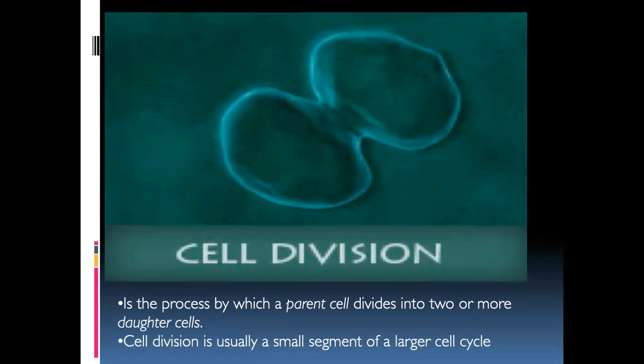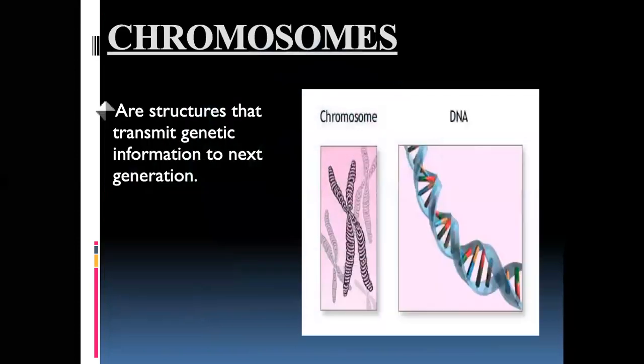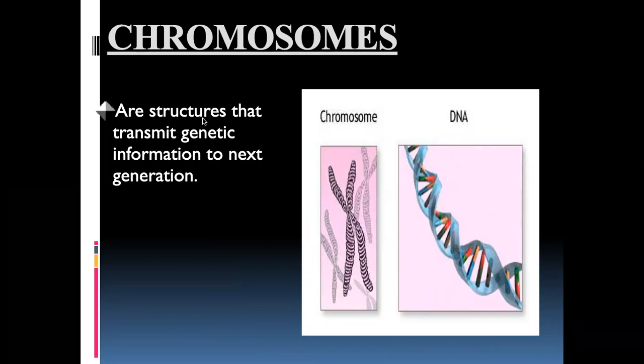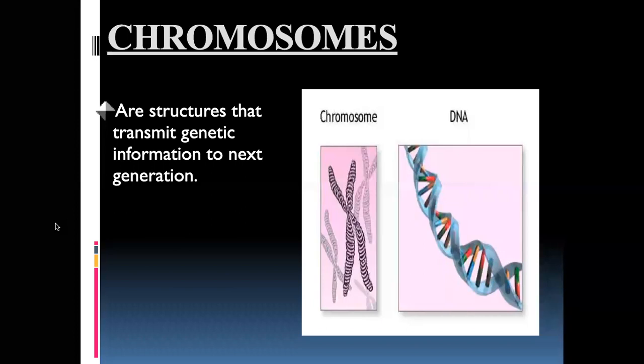Now, what is a cell division? Cell division is a process by which a parent cell divides into two or more daughter cells. We are going to see only the basics of cell division. We are not going to study mitosis and meiosis today. After these 10 minutes, we will end the class. So we will get back tomorrow.